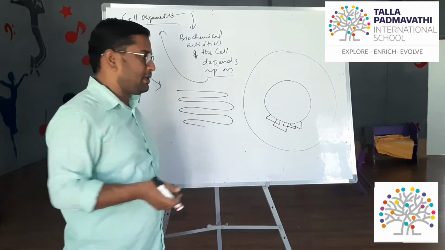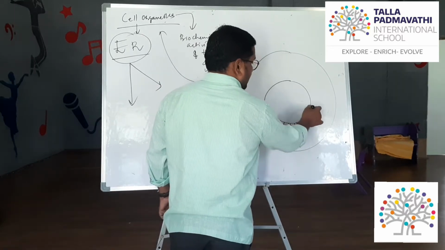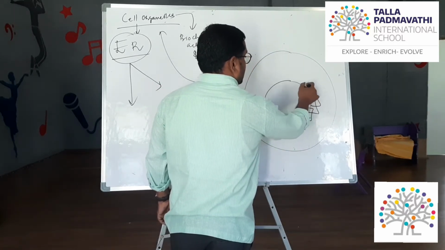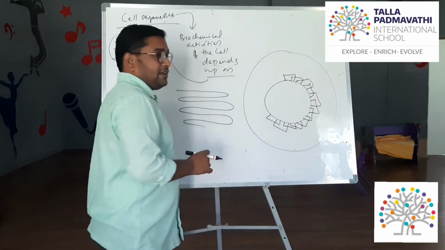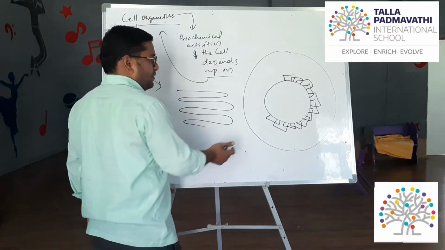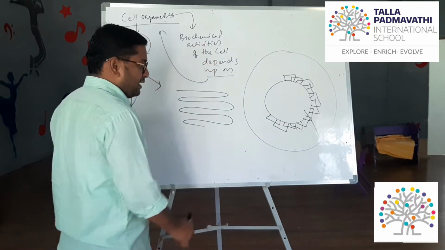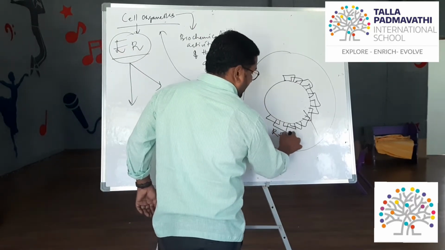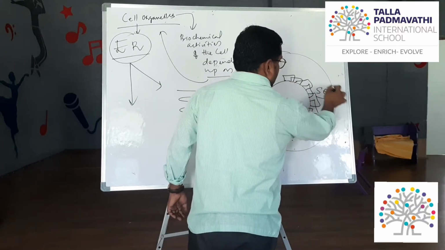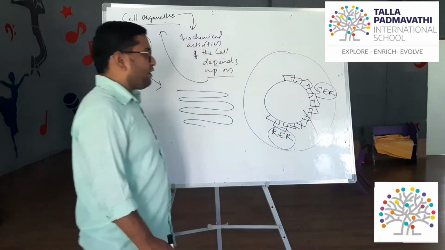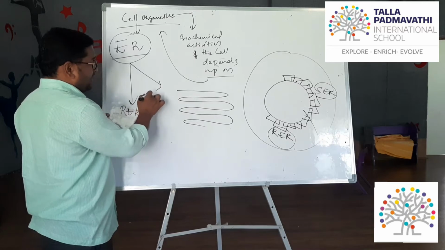These tubular membranous structures present on the surface of the nucleus are called the endoplasmic reticulum. But there are two types: rough endoplasmic reticulum and smooth endoplasmic reticulum.